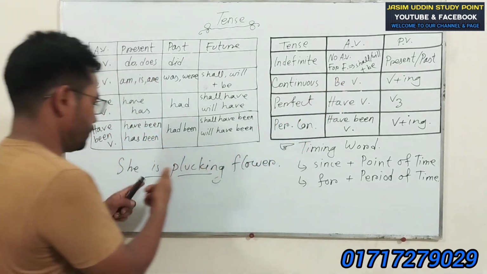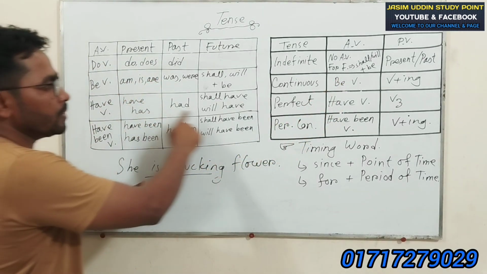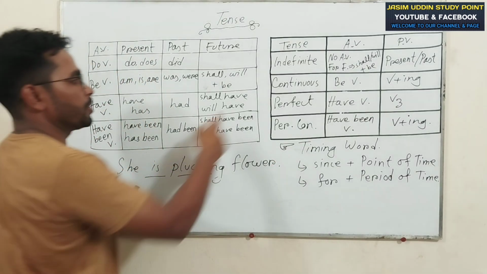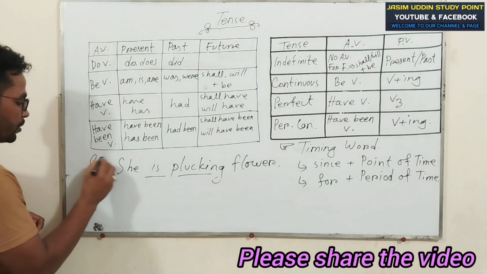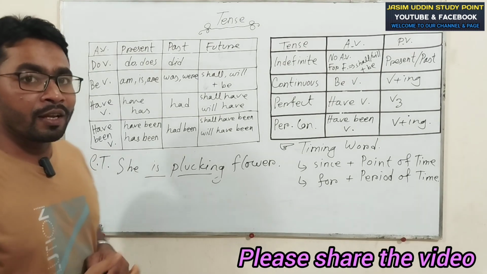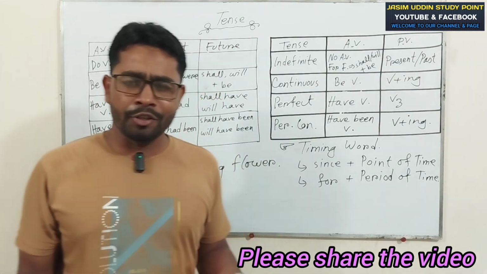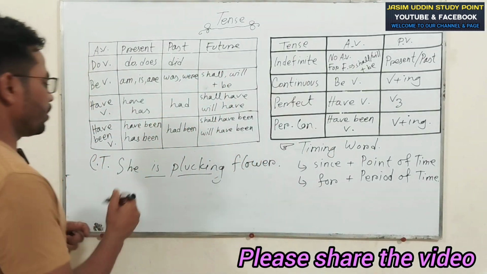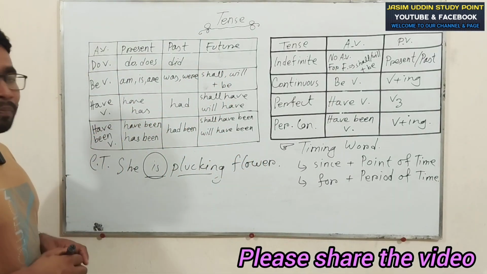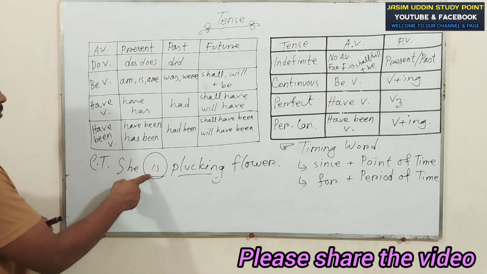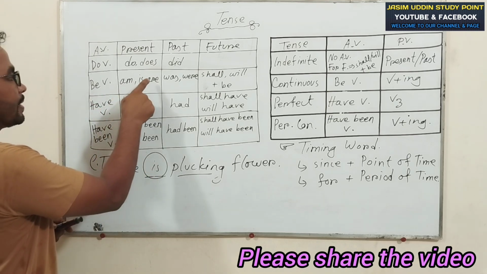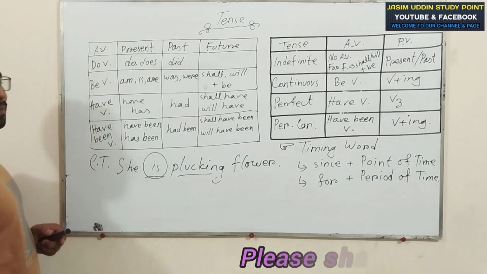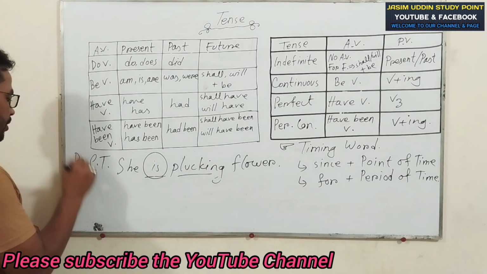Try to compare be verb, principal verb with ing. The sentence will be continuous. There is no confusion. This is continuous tense. Okay? But which continuous? Present continuous, past continuous, or future continuous? It will depend on this be verb. My dear viewers, try to identify the be verb. Be verb: am, is, are. Okay, is is a present form of be verb. For this reason, this is present continuous tense.